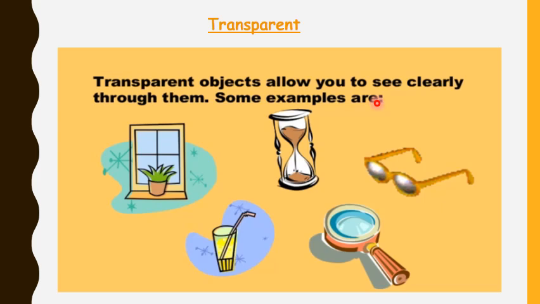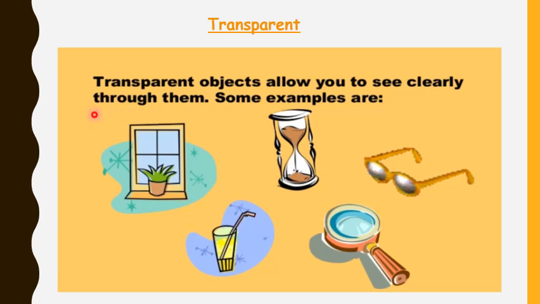Some examples are window, glass panes, glass, magnifying glass, and glasses. These are all examples of transparent objects. Transparent objects are those objects that allow all light to pass through them.